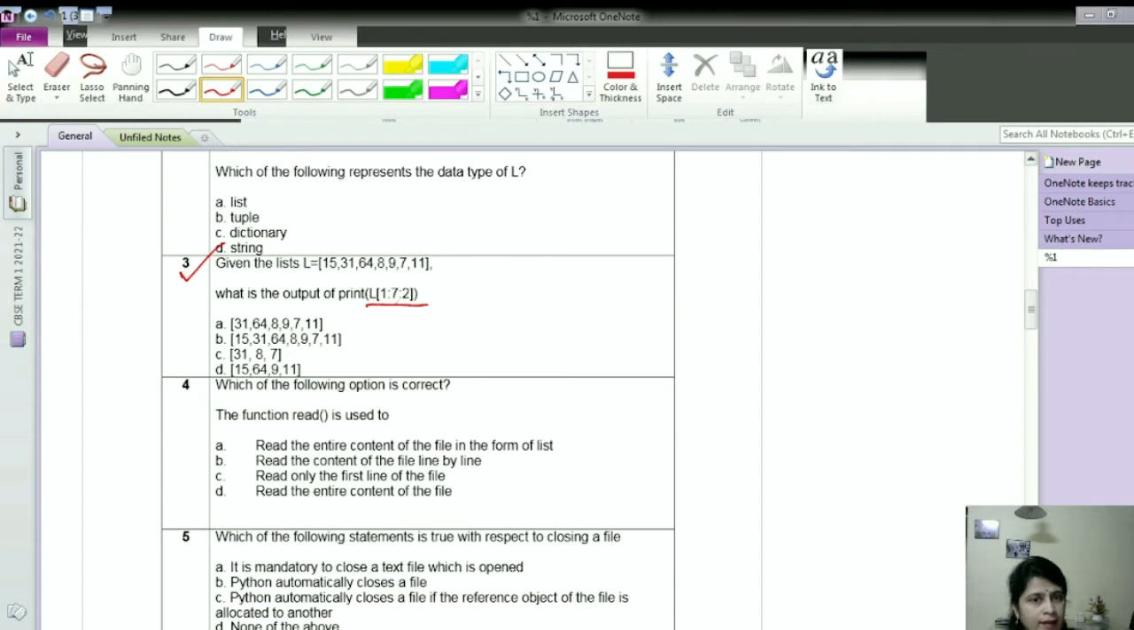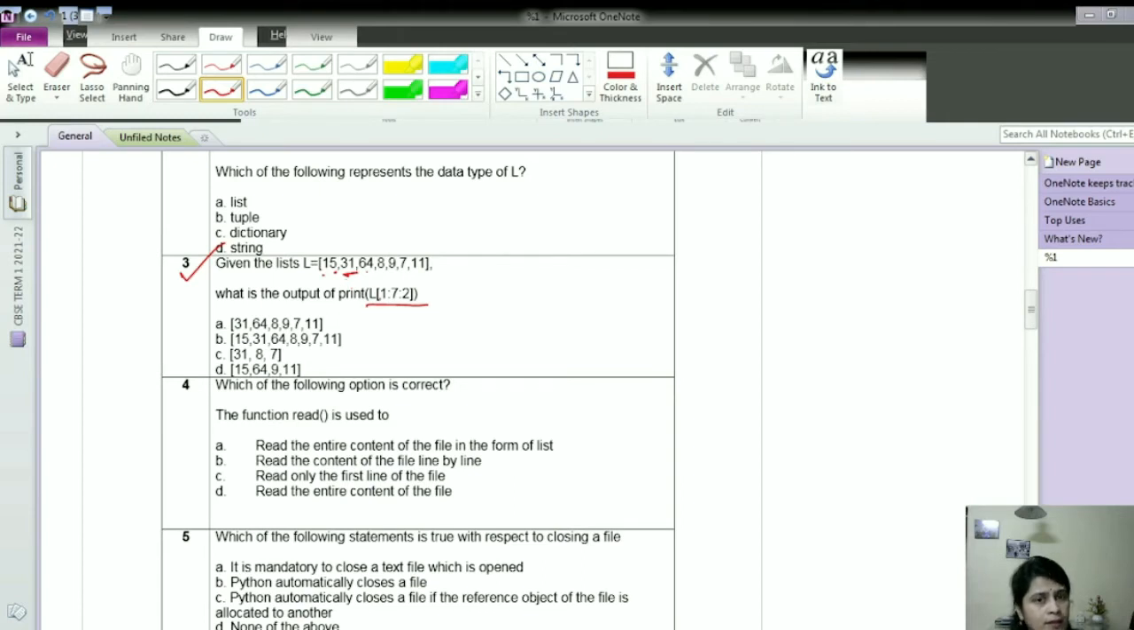What are these 1, 7 and so on? This is specifying the list index. Always remember the elements in a list start from index 0. That means 15 is at index 0, 31 is at index 1, 64 is at 2, then 8 at 3, 9 at 4, 7 is at index 5 and 11 is at index 6. So we are actually extracting part of the list. This is called list slicing.